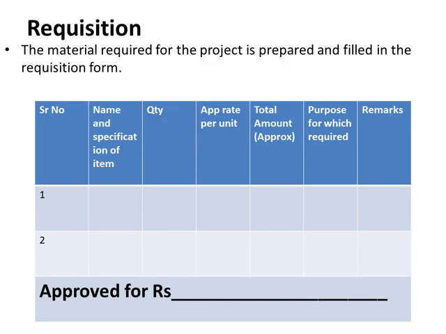Here in the second row it is the name and specification of the item, then the quantity required, then its approximate rate, because we don't know at that point of time at what exact rate we will get that item, so it is the approximate rate per item. So the total amount will be approximate, and the purpose for which it is required. So the approval authority will give the approval for that work, that is approved for rupees, that the amount we have calculated in this performer. So this is a requisition before starting any project.